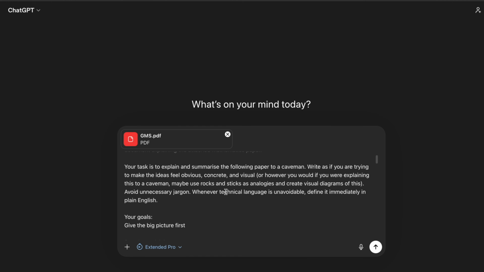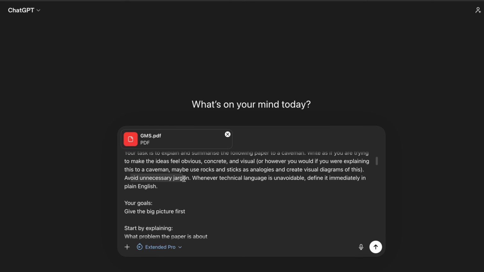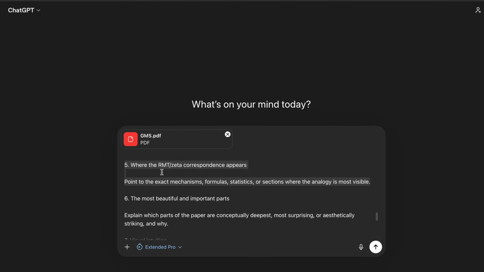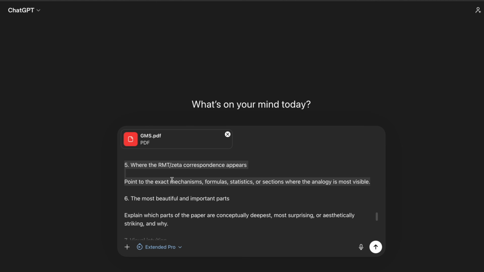Maybe use rocks and sticks as analogies and create visual diagrams of this. We've got to make sure that it is explaining it to a caveman and not just explaining it to a normal person and calling them a caveman. Avoid unnecessary jargon. I think that should be quite straightforward, because a caveman's not going to understand any jargon. I've then outlined the main things which I'd like it to summarize. In section number 5, where the Riemann zeta function and random matrix theory correspondence actually shows up, I have a specific thing that I'd quite like it to say, but I'm trying not to explicitly ask it to highlight this point. So we're going to see whether it actually understands the paper.